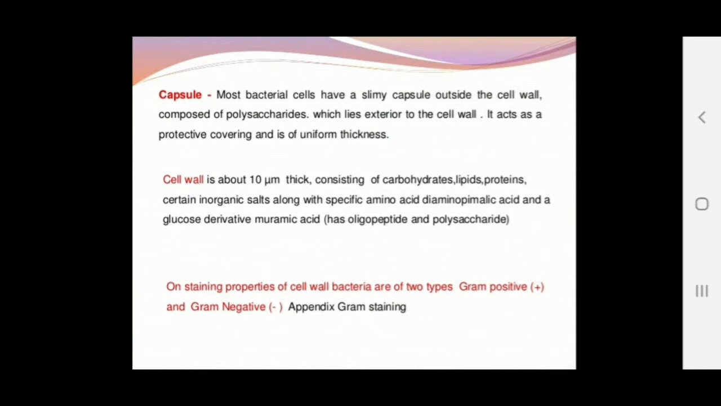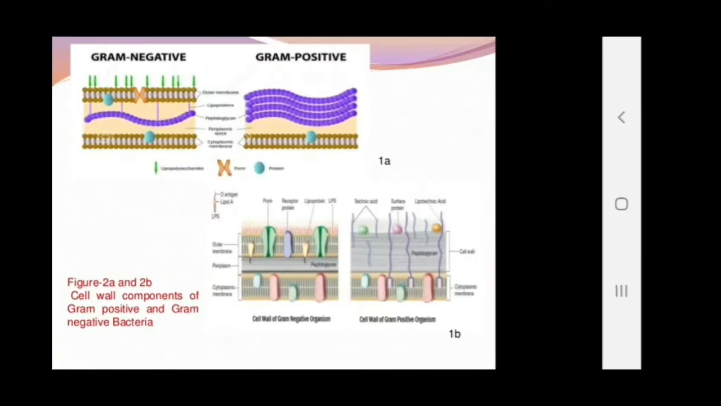The cell wall is 10 micrometer thick, consisting of carbohydrates, lipids, proteins and containing inorganic salts along with specific amino acids. Clear? Now this cell wall is of different types. Depending upon the type of cell wall, bacteria are divided into two types, that is gram positive bacteria and gram negative bacteria.